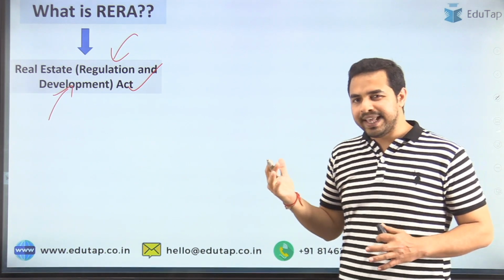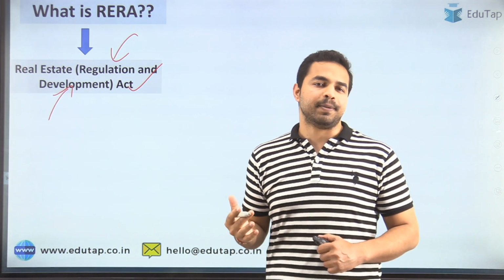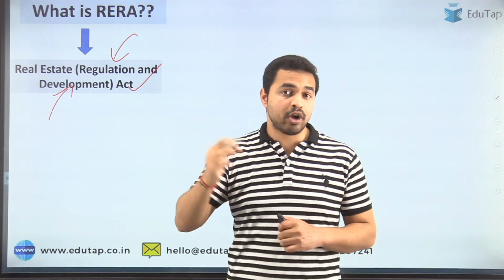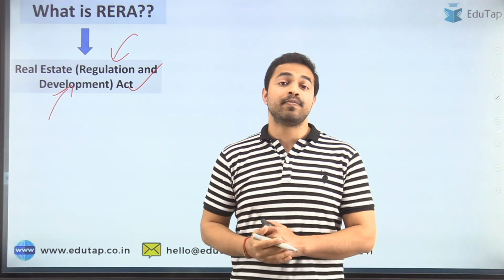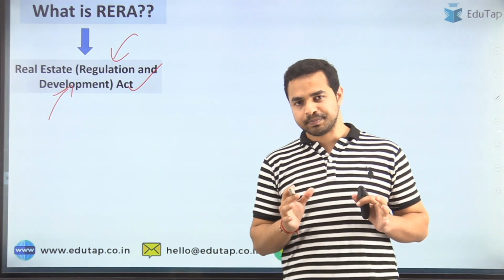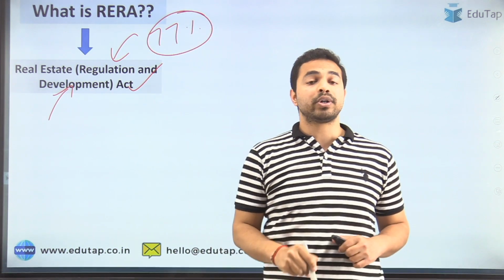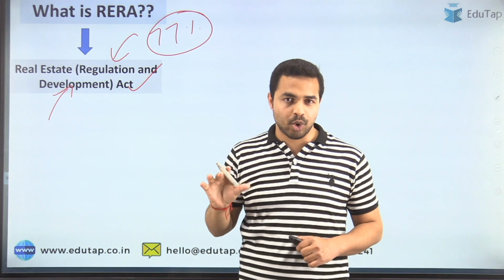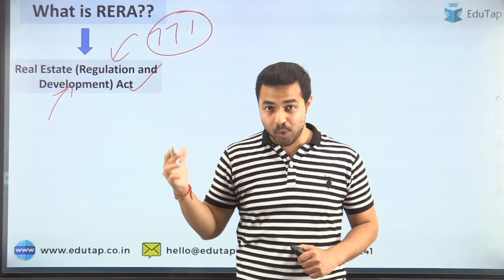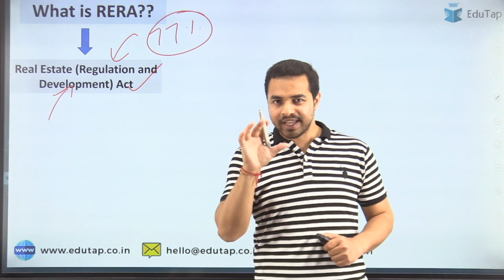Why exactly was this kind of regulation really needed in our country? We have regulatory bodies for banks, for example the Reserve Bank of India. For the market, we have SEBI. For the telecom sector, we have TRAI. But what about the real estate sector? As per the data, 77% of the total assets of an average Indian household is held in real estate, and that is also one of the largest investments a person makes in their lifetime.